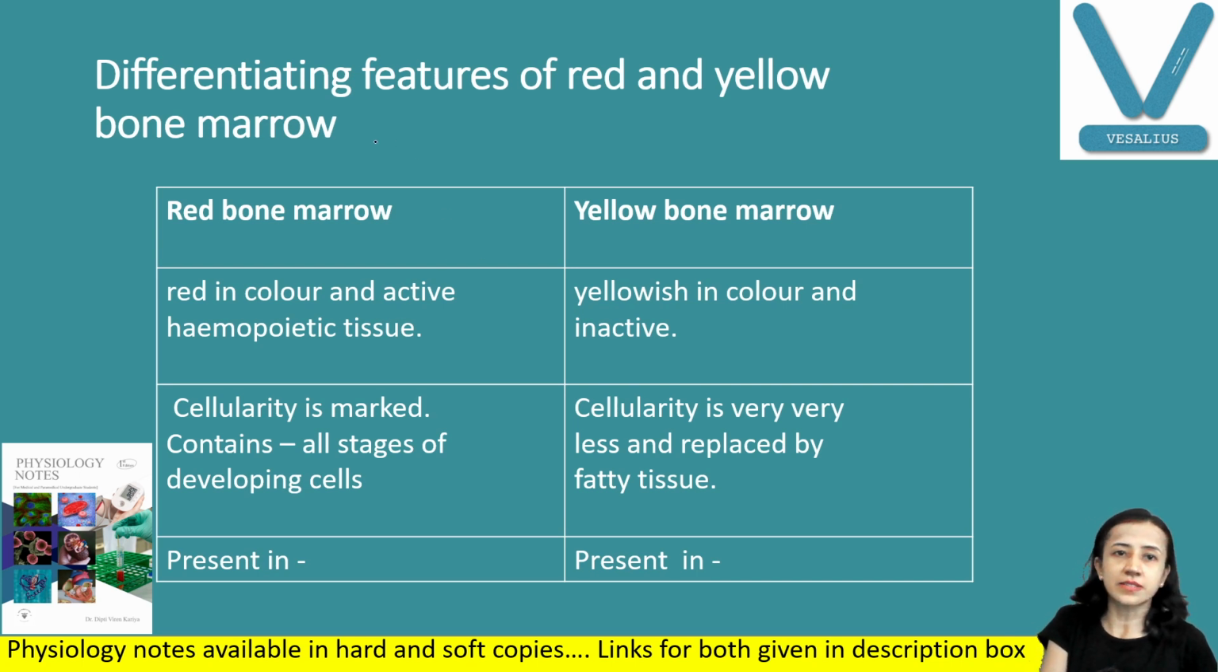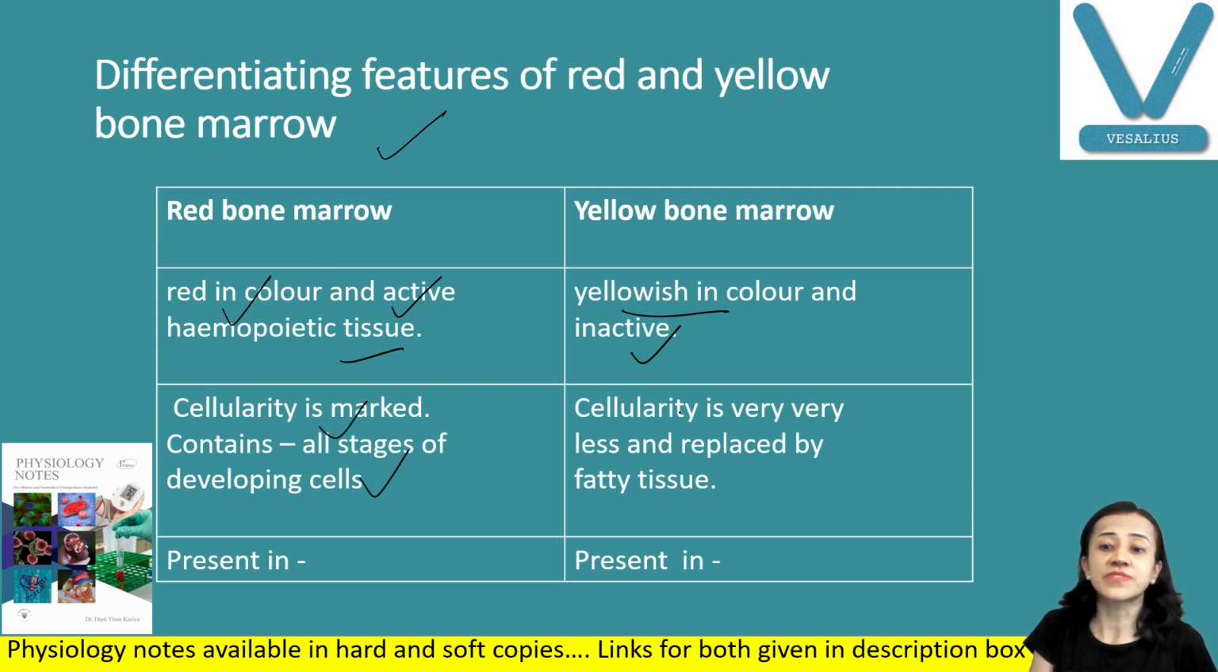Now, what is the differentiating feature between red and yellow bone marrow? Red bone marrow is red in color and is active hemopoietic tissue, whereas yellow bone marrow is yellowish and inactive. The cellularity of red bone marrow is marked and it contains all the stages of developing cells, whereas in yellow bone marrow the cellularity is very less and it is replaced by fatty tissue. Red bone marrow is present in the membranous bones and ends of the long bones, whereas in adults, all other bone marrow is yellow bone marrow.